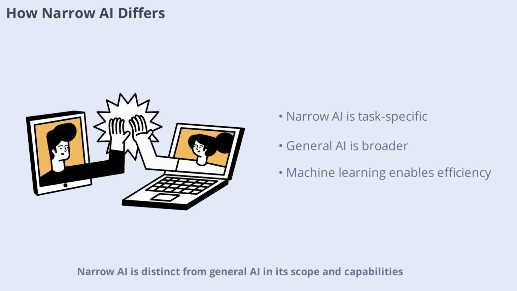Narrow AI is distinct from general AI in its scope and capabilities. While general AI aspires to perform any intellectual task a human can, narrow AI is limited to specific domains. For example, a spam filter is excellent at identifying unwanted emails but cannot drive a car or play chess. This specialization makes narrow AI highly efficient and reliable for targeted applications. Machine learning is the engine that drives this efficiency, enabling narrow AI systems to excel in their chosen fields by constantly learning from new data and refining their performance.